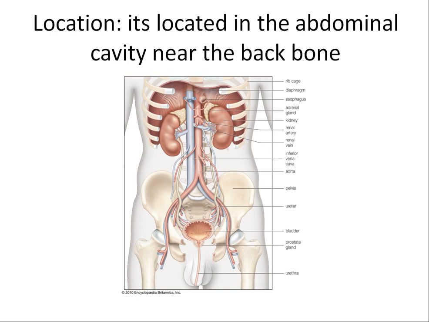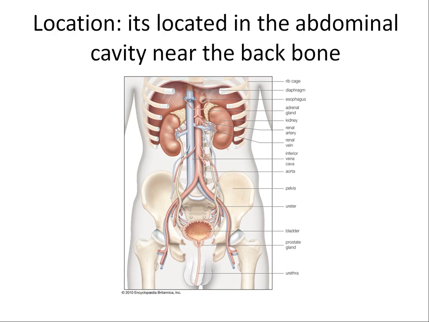You will find that you have the chest cavity on the top, okay? I believe that you all remember where the chest cavity is. Below the chest cavity, you will be having the abdominal cavity. So the abdominal cavity is where you will be having your urinary system, and it's actually near to the backbone.